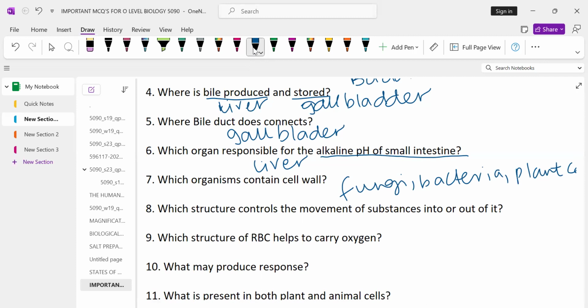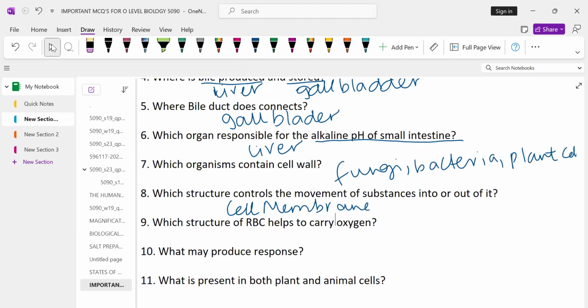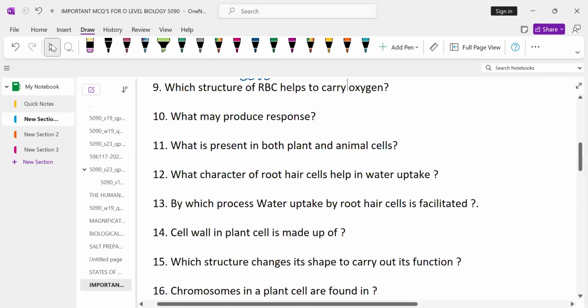Question 8, which structure controls the movement of substances in and out of it? The structure that controls the movement is known as the cell membrane. Cell membrane is partially permeable, which means that it allows only a few substances to come in and some substances to go out.